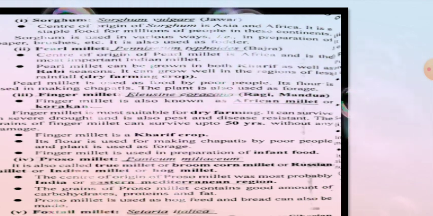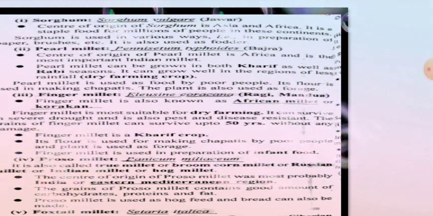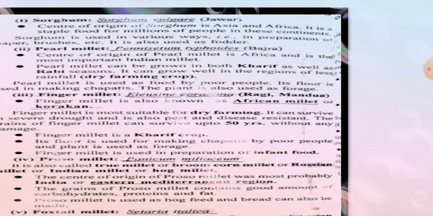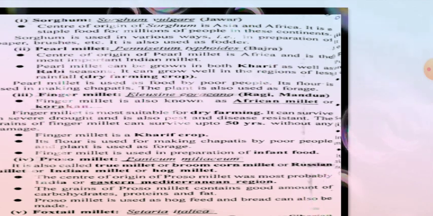Pearl millet can be grown in both the kharif as well as the rabi season. It can grow well in regions of less rainfall, as a dry farming crop. Pearl millet is mainly used as food by poor people, and its flour is used for making chapatis. The plant is used as forage.